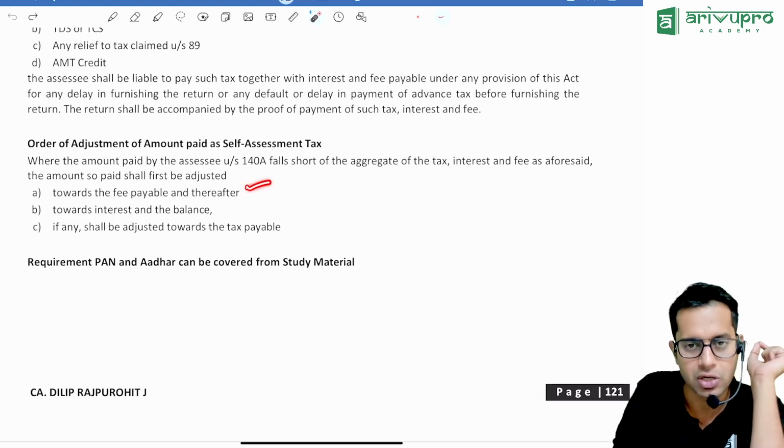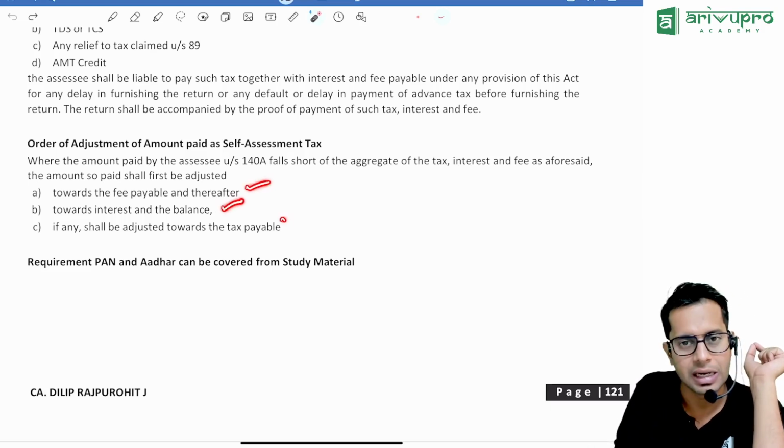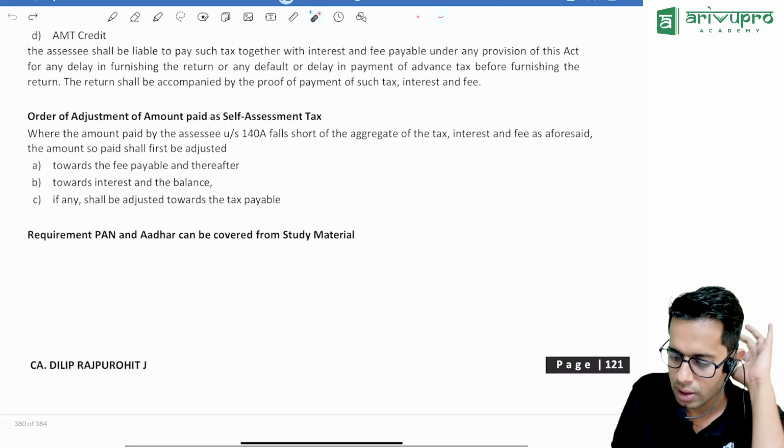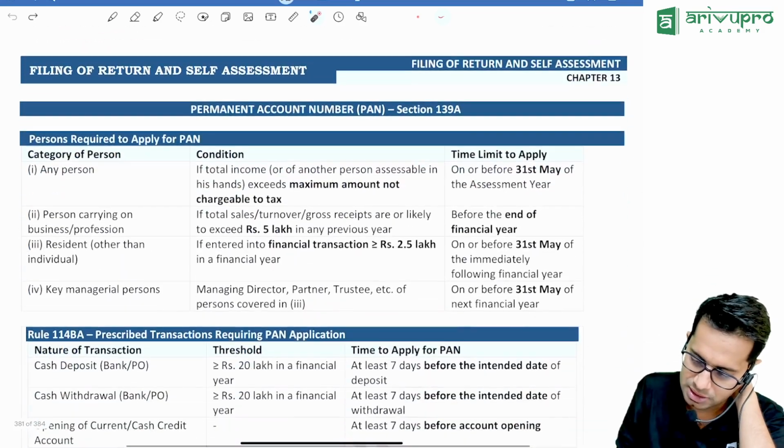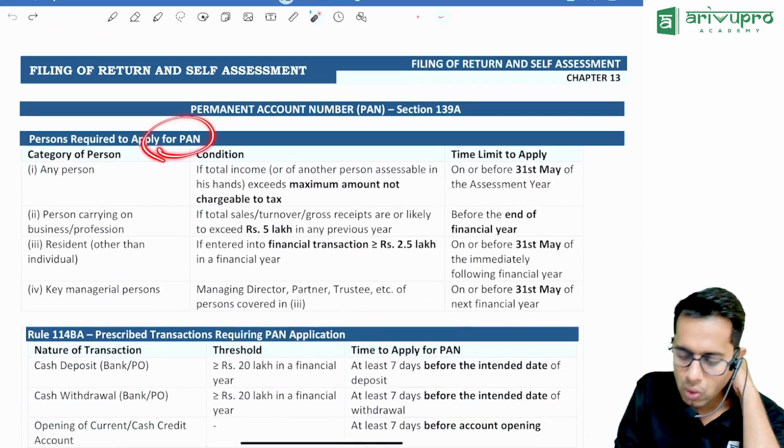First, it will be adjusted towards late filing fees, then towards interest, and then towards the tax which you are liable to pay. Yeah, then PAN related documents. Okay, PAN. Who should apply for PAN, sir?